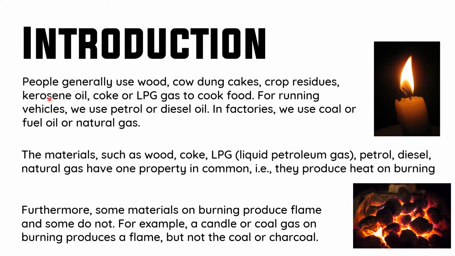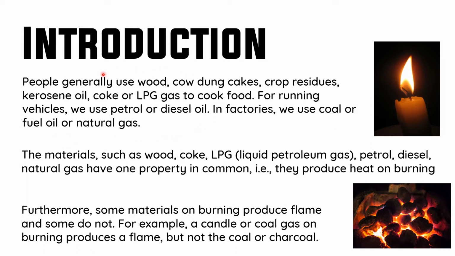Now we read this. People generally use wood, cow dung cakes, crop residues, kerosene oil, coke or LPG gas to cook food. For running vehicles, we use petrol or diesel oil. In factories, we use coal or fuel oil or natural gas.